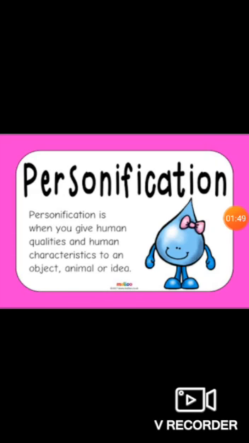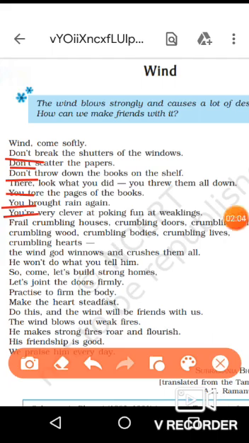Now the next important literary device used in the poem is personification. In the entire poem, wind has been personified. Here you can see in line number 8, the poet is saying "you are." The poet is referring to the wind as "you."